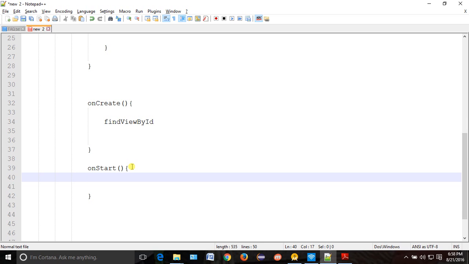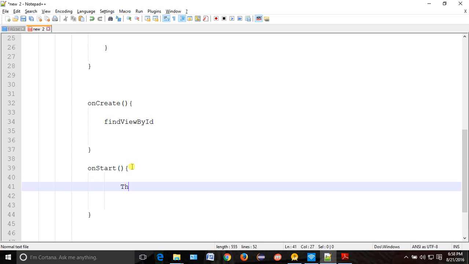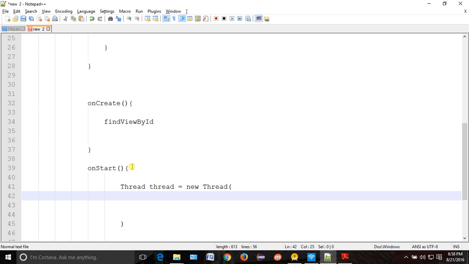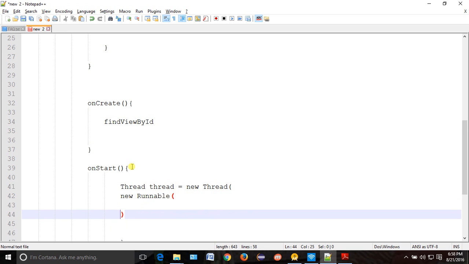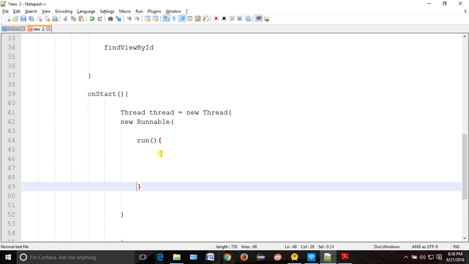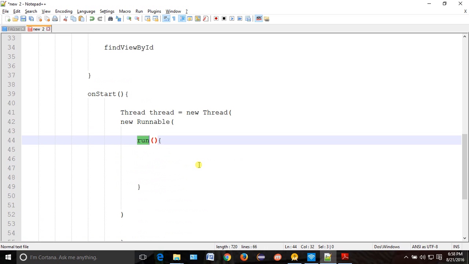So in onStart you want to start this background thread. How to do it? Thread equal to new Thread. We will have this Runnable, so something like new Runnable. Inside Runnable, what is the method that will be there? Run is the method which will be there, same as in your core Java thread.